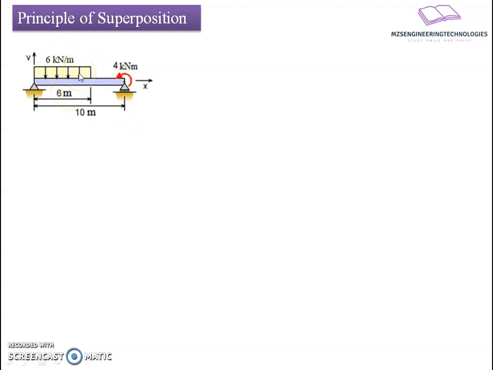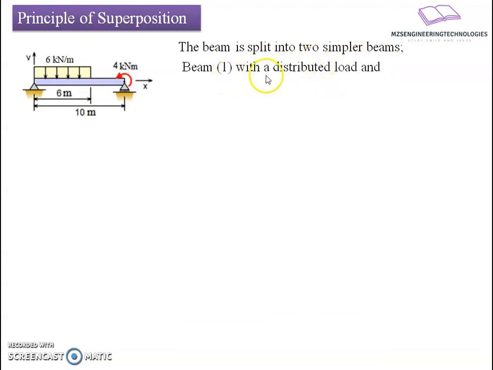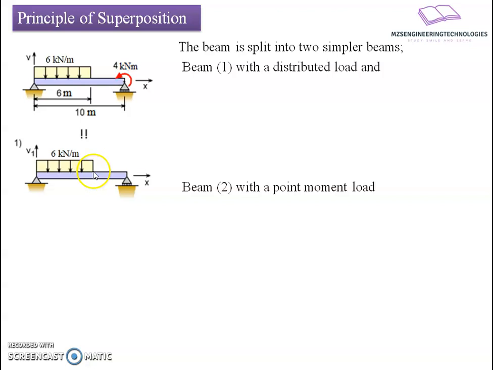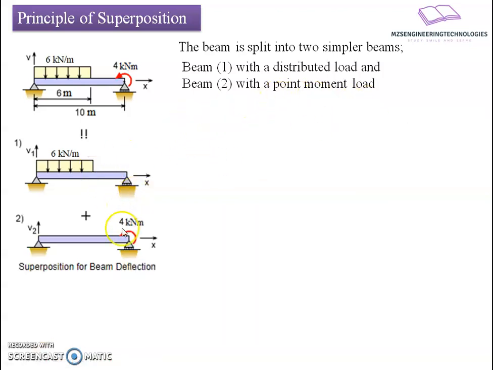So what I can do here is simplify this into simpler cases. For simplification, I will split this beam into two simple cases. The very first case is beam 1 with a distributed load, where I consider the UDL acting separately. The second case is beam 2 with a point moment load acting on the section like this. So here I have two separate cases. Now I will analyze these two separate cases and get the displacement of each.